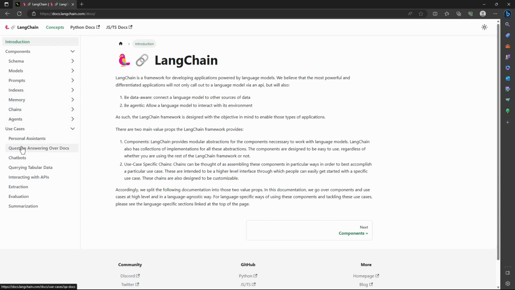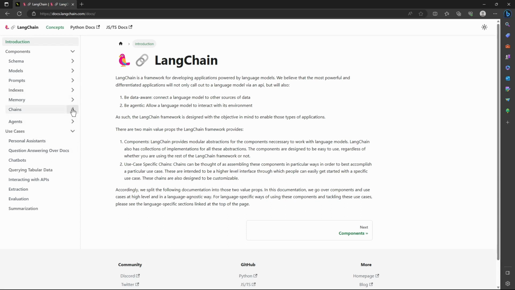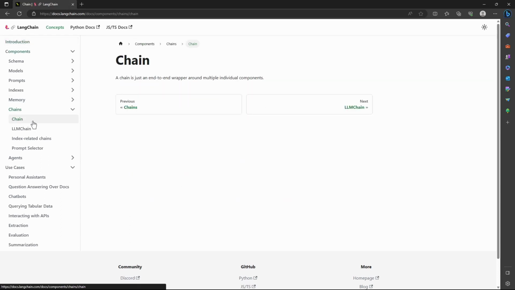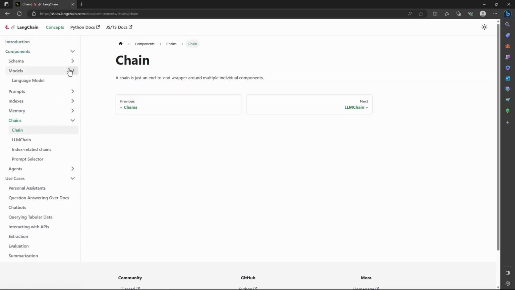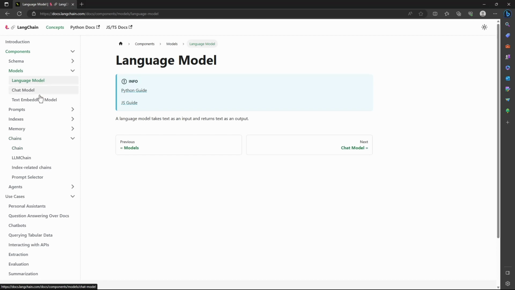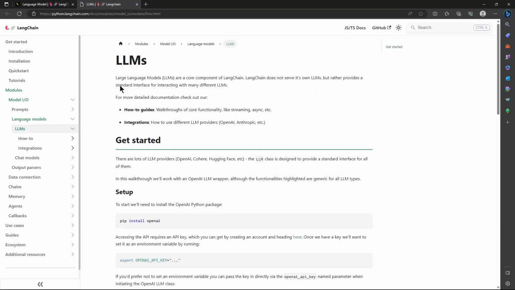So the main focus of this demonstration is going to be on chains, how we can use the chains, and mostly on models. We are going to use a few language models. I'll show which models we are going to use. If we go to the Python docs, we see many models here.